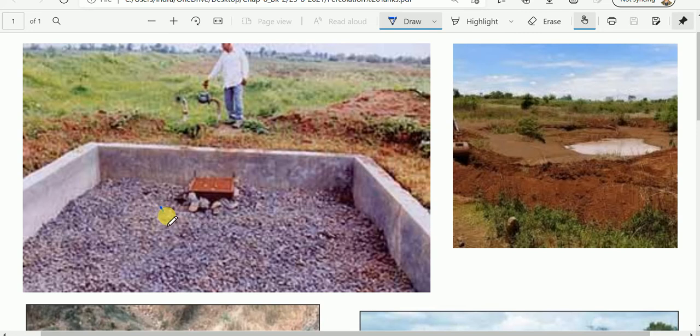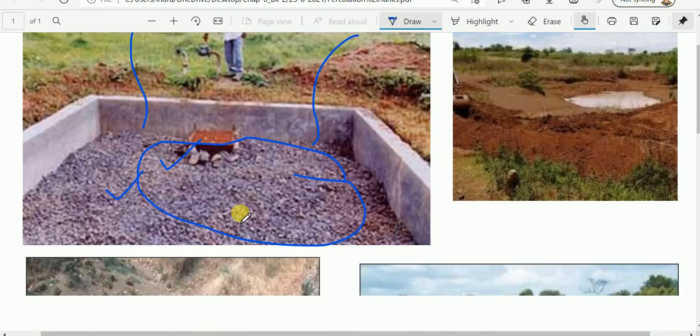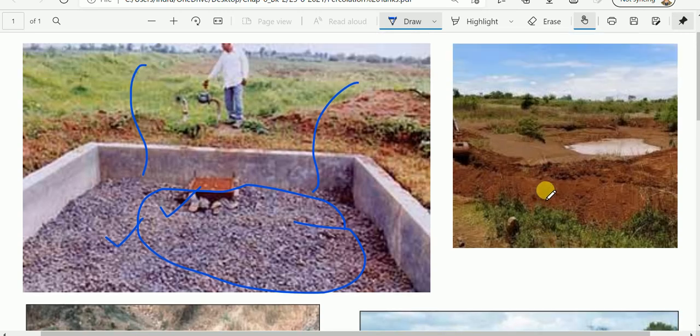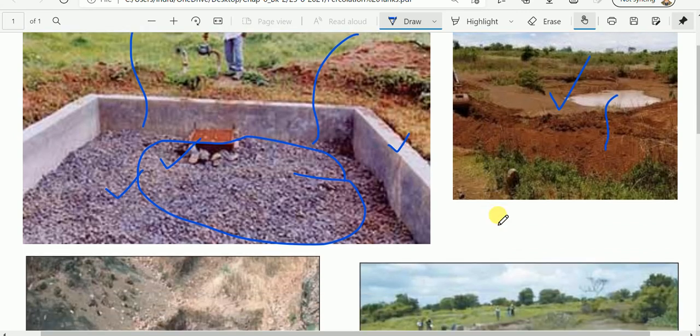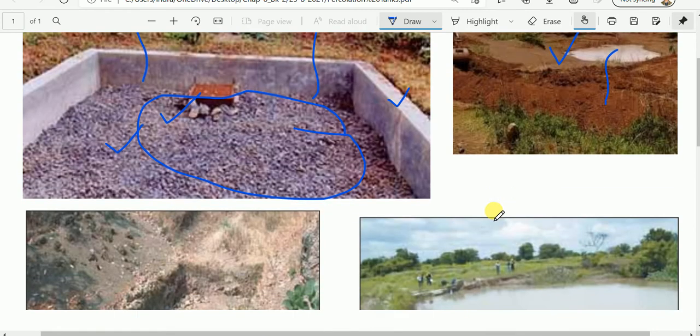So this is one, I think you may be seeing the sand, pebbles, then rock fragments put here in the tank, and when there is rainfall then rainwater will be collected here, and it will be absorbed and recharged underground. This is a lined one, concrete, and this is another example of a percolation tank, and the water is allowed to absorb, to infiltrate into the soil.